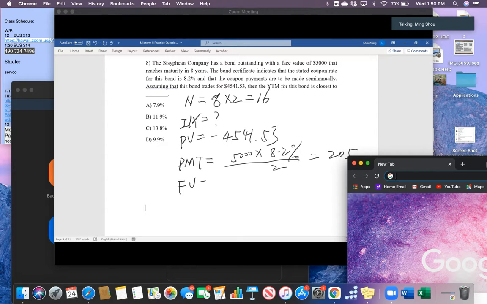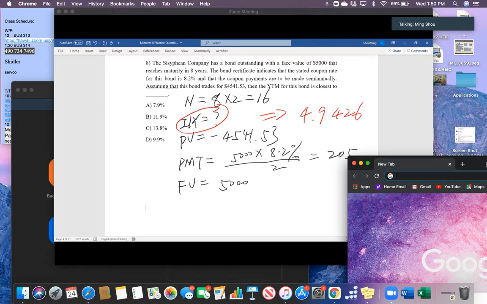Face value, again, is always given information, 5,000. By doing that, you can easily figure out the interest rate. This one would equal 4.9426.